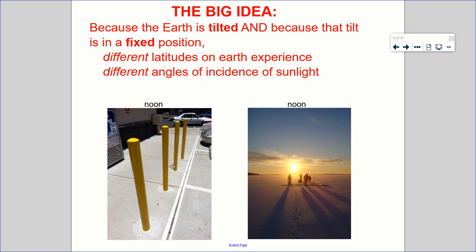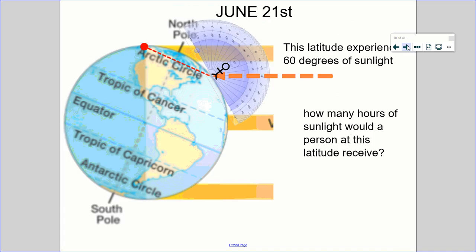Whereas here, all that energy is concentrated directly onto every square inch that the energy is hitting. All right, so looking at this again, here we have June 21st. This is one day, and what we're going to do is take our little man here and change his latitude and see what the angle of sunlight is that they experience.